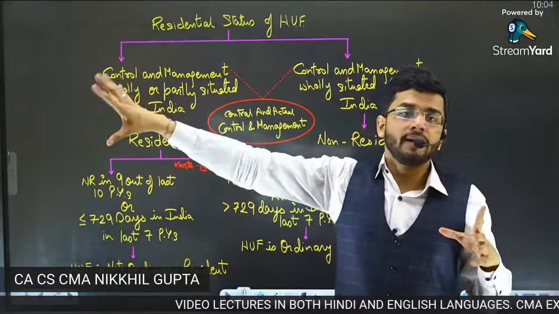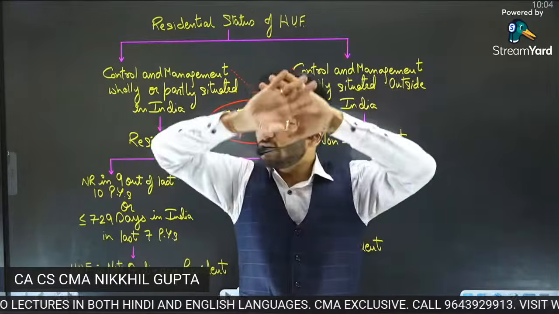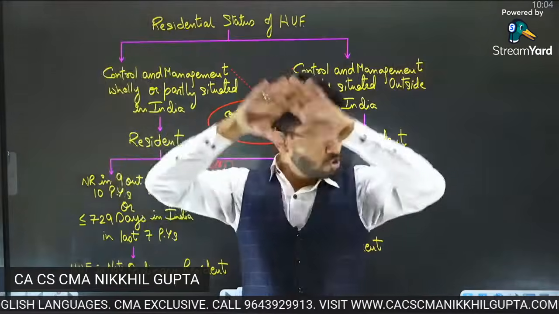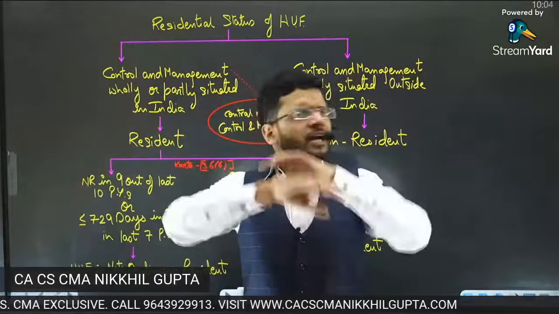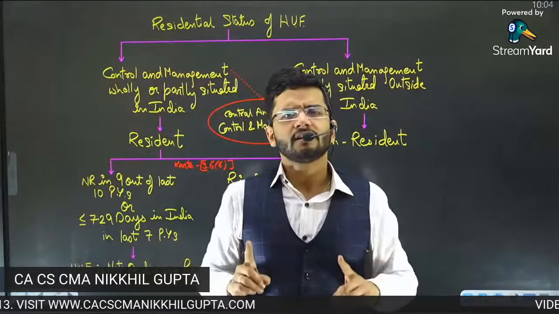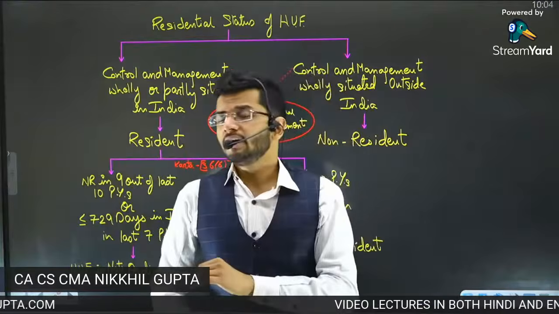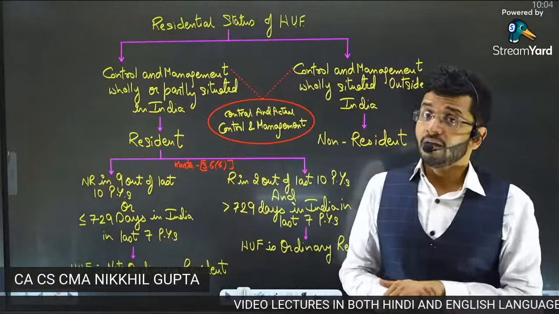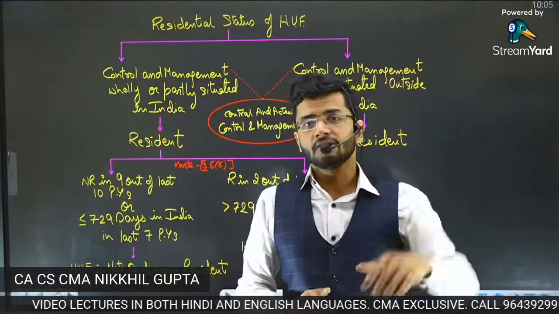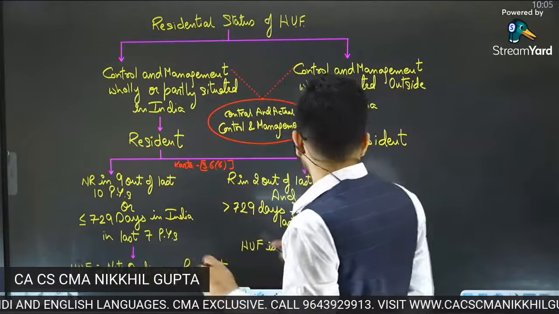Then we come to 6.1a. 6.1 is a special condition which says that if you are non-resident in all the countries, if you are over smart, if you have a lot of money and you are just splurging your money to avoid taxation, you are not a resident of any other country, but you are a citizen of India, then you will be a resident of India if you are earning 15 lakh rupees of income from India. This is known as forced residency. You are forcefully a resident of India, not because of period of stay, but since you are a citizen of India. That is the sum up.